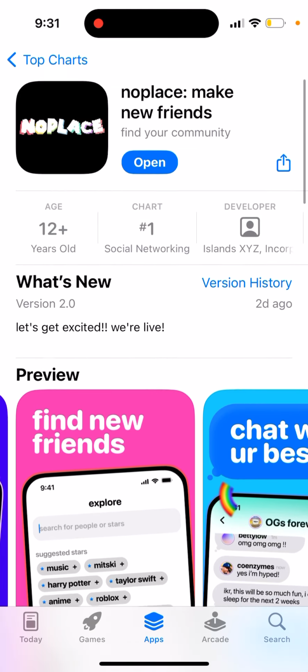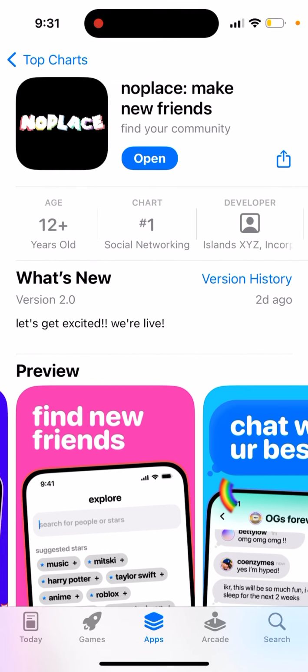So yeah, go ahead and install this app. It's basically a free app and super easy to install. It was for a while called No Space, then it was in TestFlight. I had it installed already for a few months via TestFlight, but now it's been open to everyone.